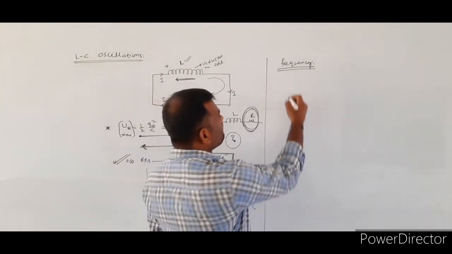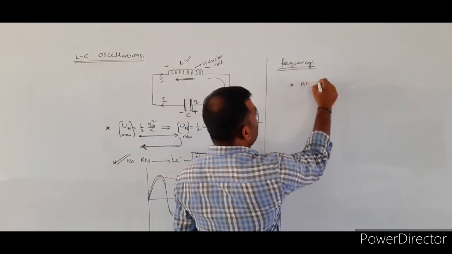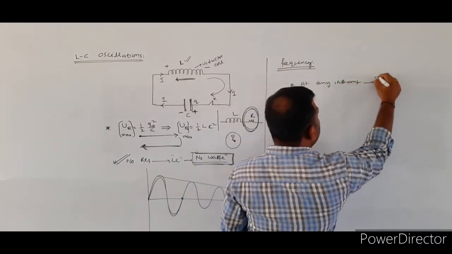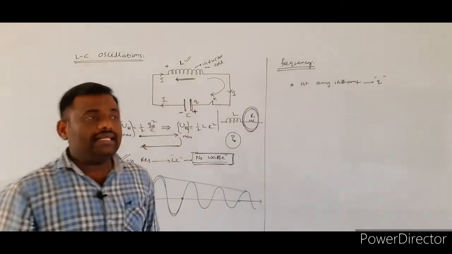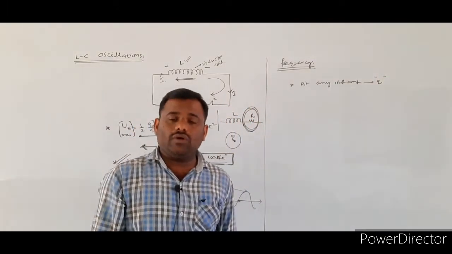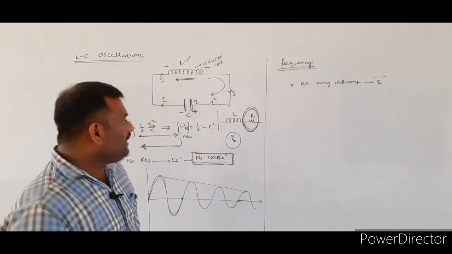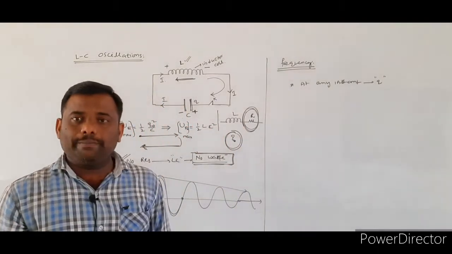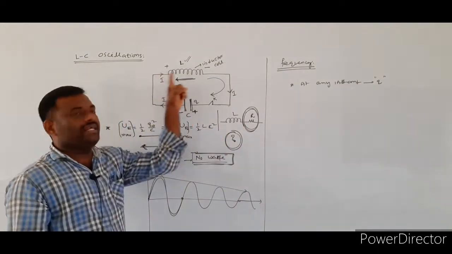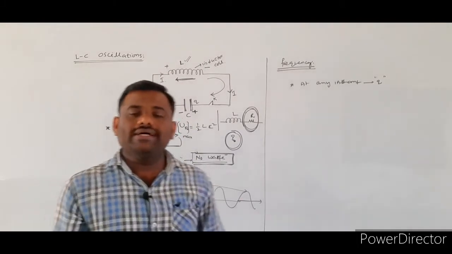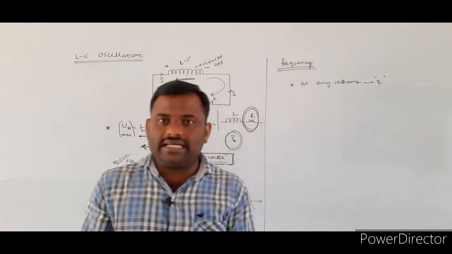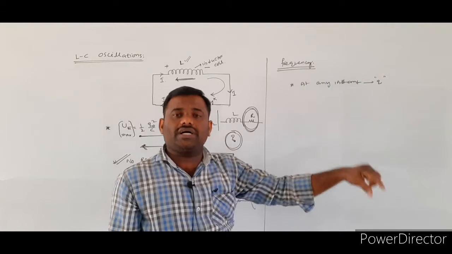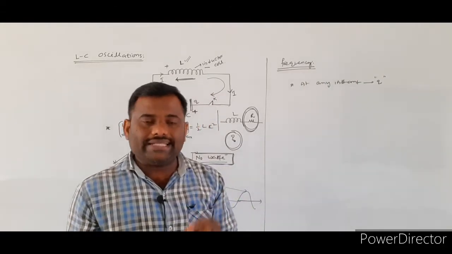Here I am assuming that at any instant, the charge on the capacitor will be taken as small q. At any instant, the charge present on the capacitor plate is equal to small q. Why? Initially, we assume Q0 is the maximum charge stored over the capacitor plates, but whenever the capacitor is connected to the inductor coil, due to the discharging mode, some charge will be discharged. As a result, I am assuming that at any given instant, the amount of charge present over the capacitor is